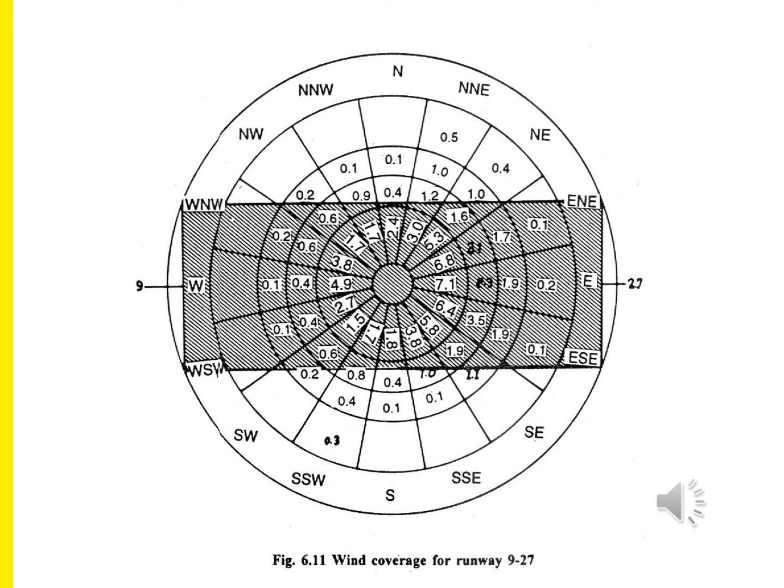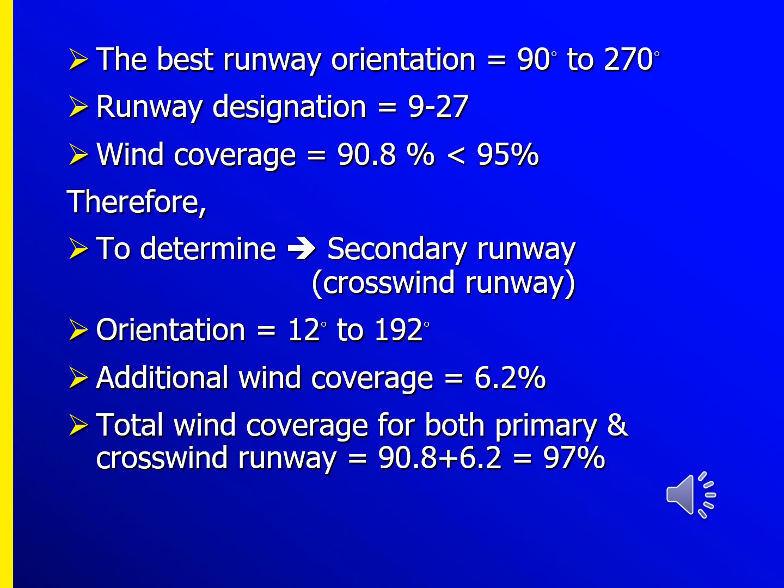So in this case, you can see that we can make the plotting. So most of the wind concentration you can see on the shaded line. So the best runway should be the east and west orientation. So the best runway orientation is this 90 to 270 degrees. And runway designation is 9 to 27 and wind cover is 90.8 to 95. Therefore, to determine the secondary crosswind runway, the orientation is 12 to 192. So additional wind cover is 6.2%. Total coverage for the both primary and secondary crosswind is 90.8 plus 6.2.